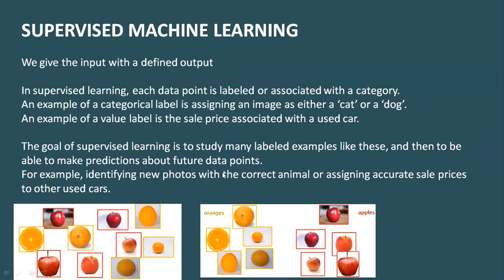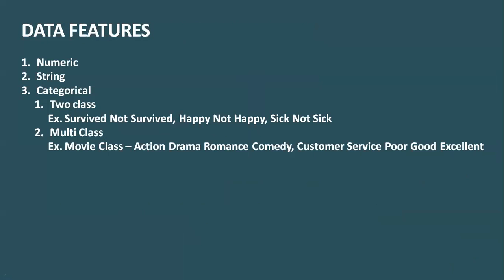Let me take you back over here. Now, in supervised, when we're going for a classification model, we can have different kinds of classification, whether a person survived or did not survive, or whether our customer is happy or not happy. If we are deploying this model in the medical industry, we might want to predict whether a person will fall sick or not. And there are two different types of classification.